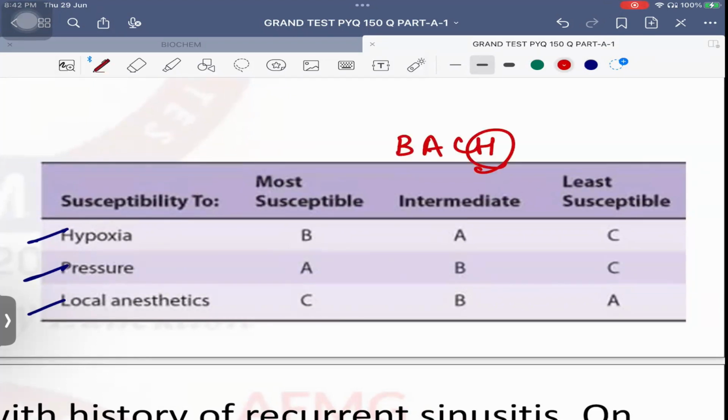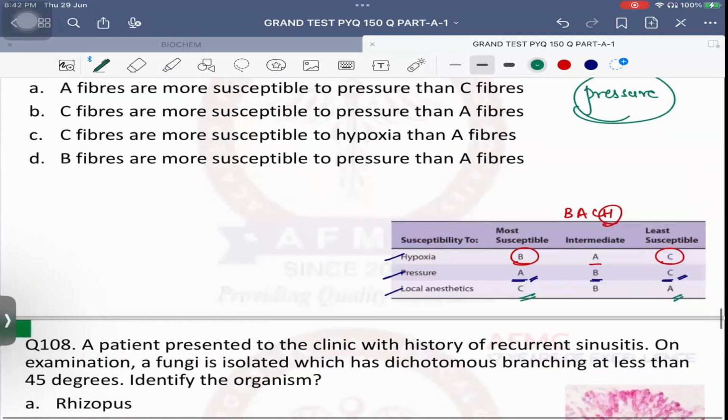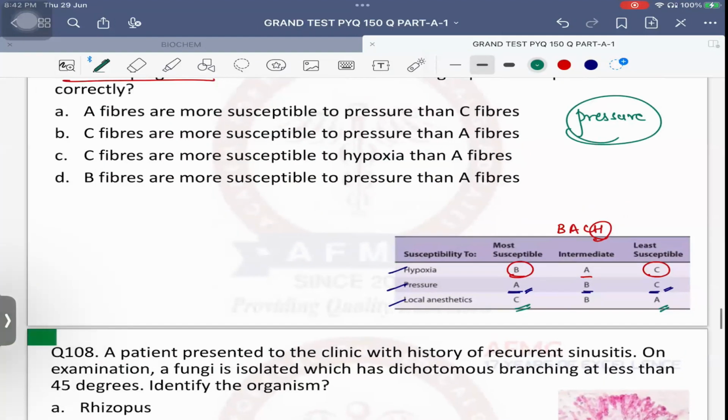ठीक है, so hypoxia के लिए back याद रख लो, easy हो जाता है सब. In hypoxia the most susceptible nerve fibers are B followed by A and least susceptible are C fibers. Then pressure के लिए it is the same sequence, that is A, B and C. So most susceptible are A fibers and least susceptible are C fibers. Local anesthetic के लिए important, it is CBA. So most susceptible fibers for local anesthetic are C fibers followed by B fibers and followed by A fibers. ठीक है, तो ये फिजियो प्लस एनेस्थीसिया दोनों का क्वेश्चन है, सो इट कैन कम. एटलीस्ट रिमेंबर दिस टेबल, सामने चिपका दो अगर नहीं याद रह रहा. ठीक है, सो जल्दी से बताओ.